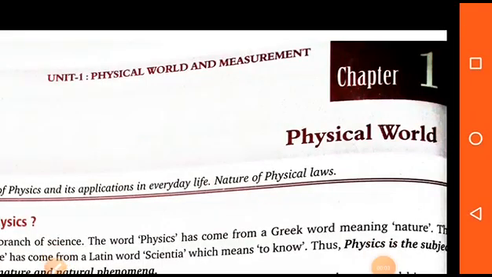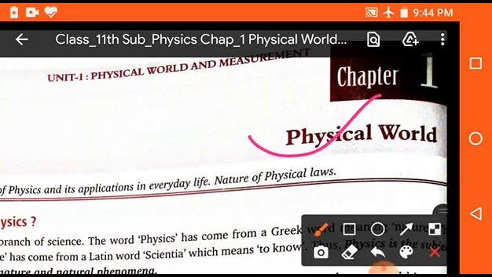In this session, we will discuss chapter number 1 of class 11th, and the name of the chapter is Physical World. Students, this is the first chapter, and in this chapter we will discuss only some laws of physics, some physical properties of physics and the relation of physics with other branches of science. Okay students, this is the basic chapter and this is the starting of your 11th class. Clear? So let's start.